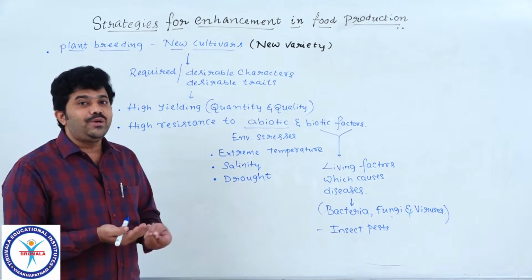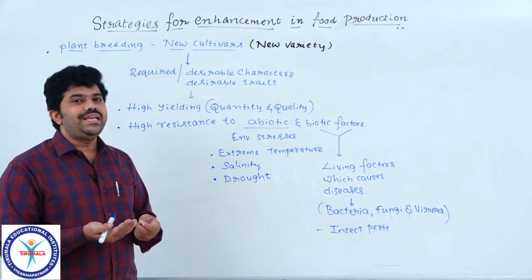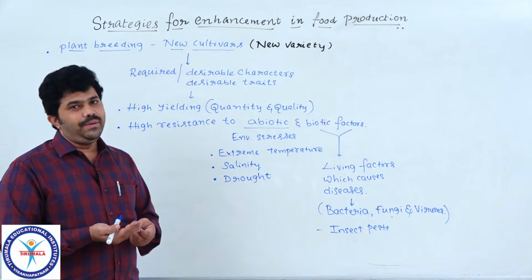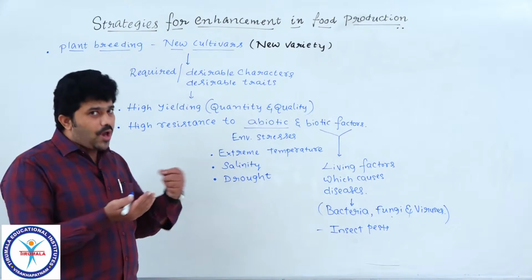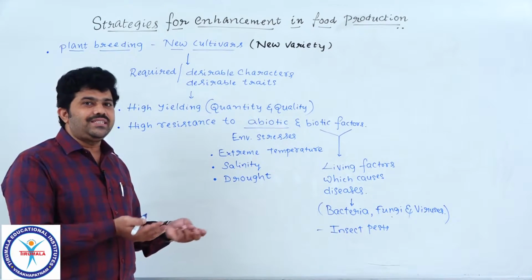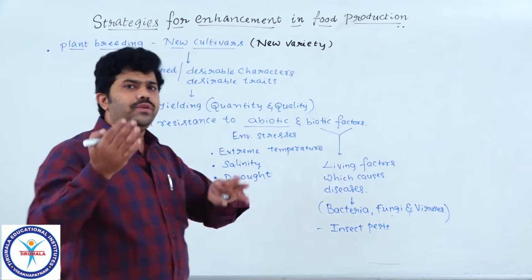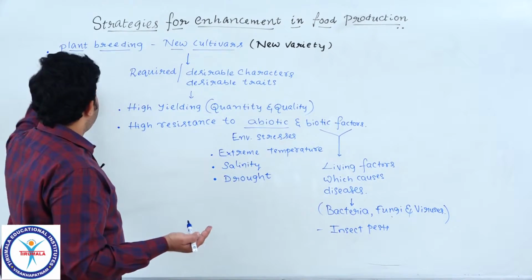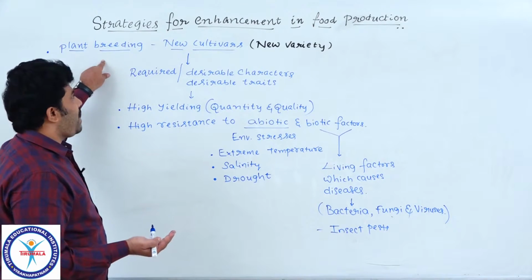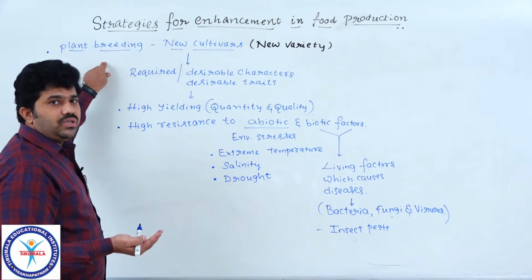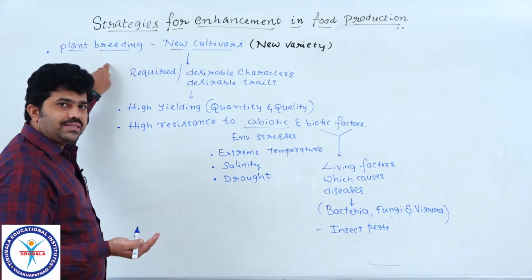Understood? Or we are going to change or alter the genotype a little bit to incorporate the desirable characters as traits, the phenotype characters expressed by the living organisms. Understood? So everything we have done in this particular process is called plant breeding. Isn't it right or wrong, students? Plant breeding we already discussed.